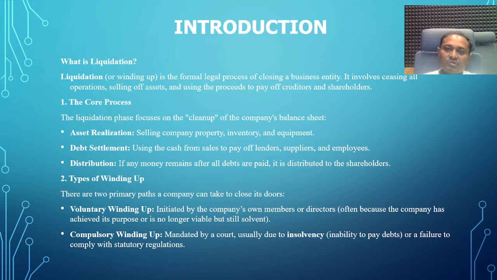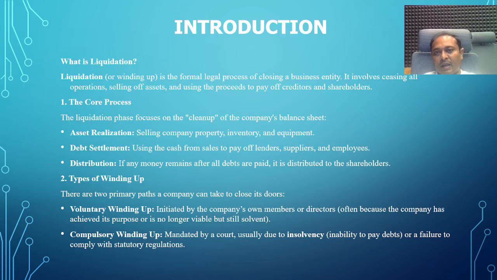Then the second situation of compulsory winding up is when the company fails to pay the installments and debt to the creditors and other stakeholders. In such a situation, they go to the court.